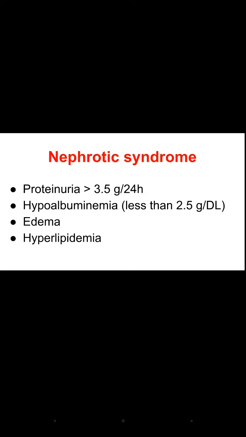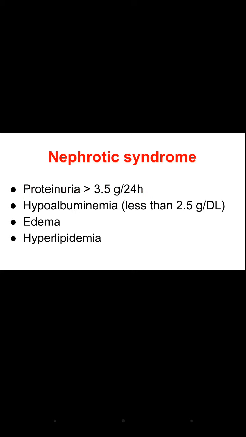It means it is collective. There are four collective symptoms, right? These are proteinuria, which means there is more than 3.5 gram of protein in a 24-hour urine sample.